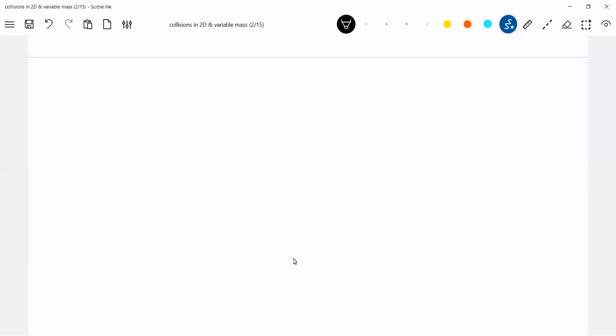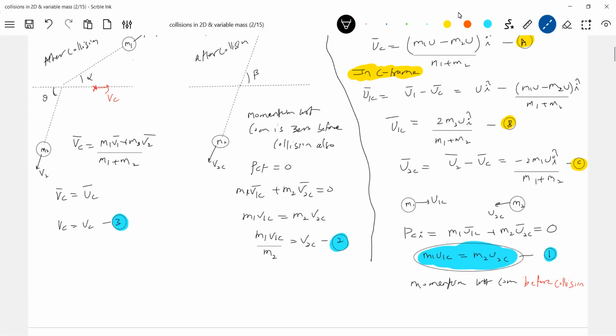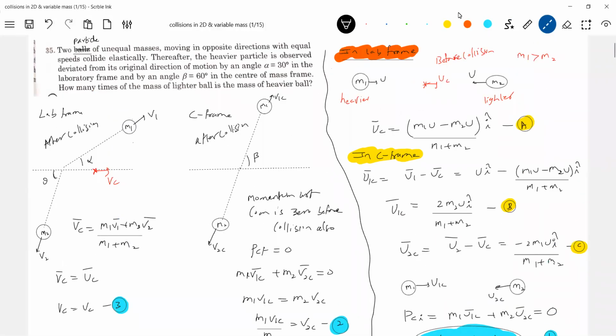Next part of the problem. I will draw the diagram like this. Can I combine this was the initial. V1C, you see V1C, how much is the angle of V1C? It is making angle beta equal to 60 degrees. What about V1? V1 was making an angle of 30 degrees here. So shall we combine these three vectors, and we know the velocity of center of mass. Try how the vector diagram will be. This is a very important part of the problem.